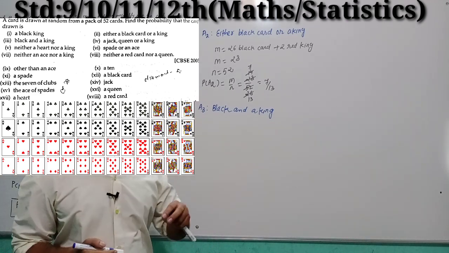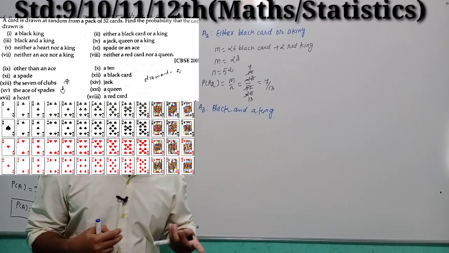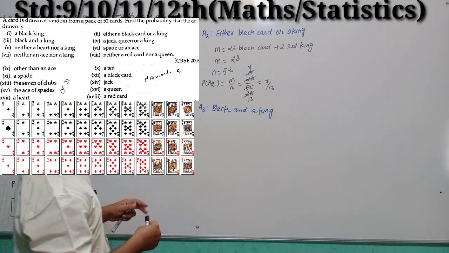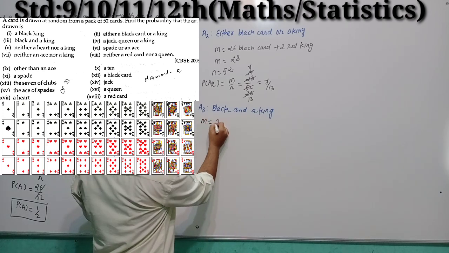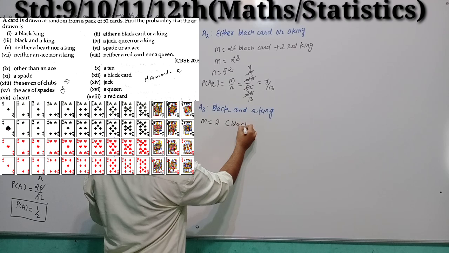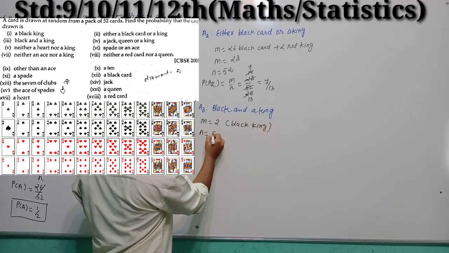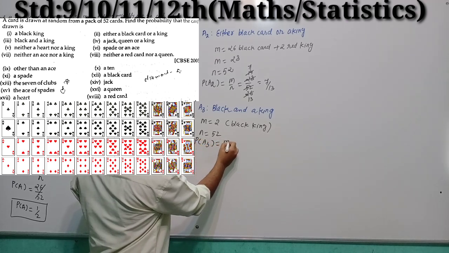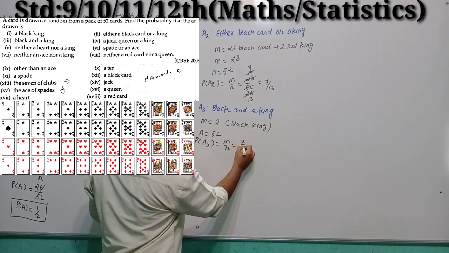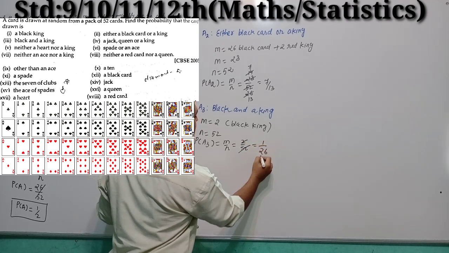So we know that there are 4 kings, 2 are black and 2 are red. Okay, so what will be your favorable event? M, 2 black kings, right? And the total number of events is 52. So P of A3 is M by N, 2 by 52. So what are we getting? 1 by 26.